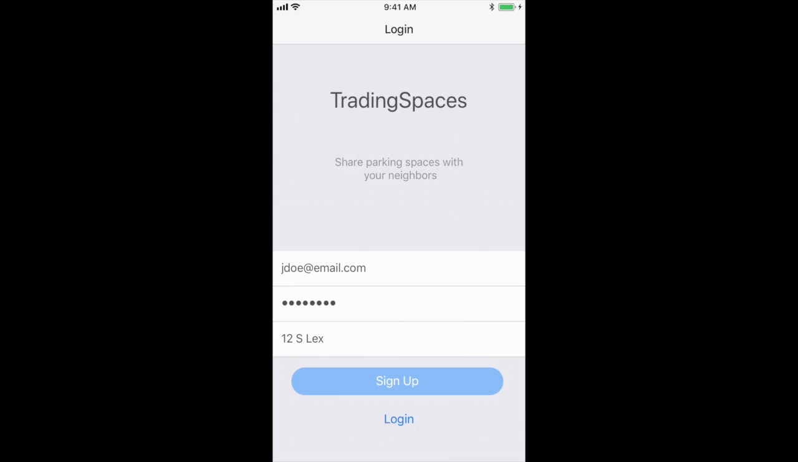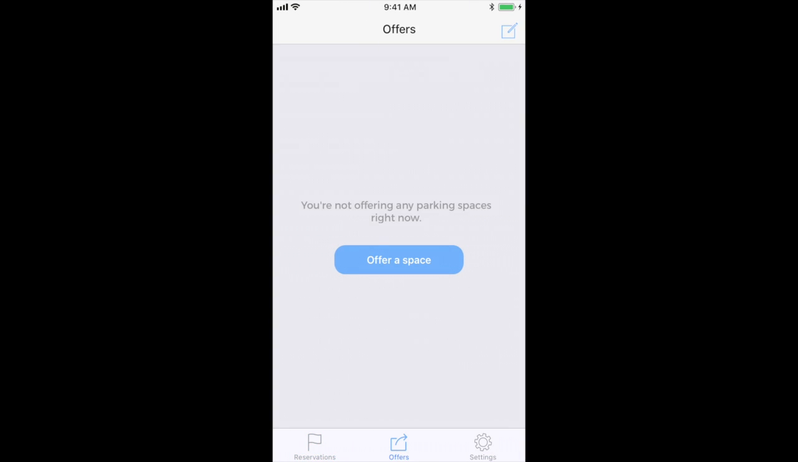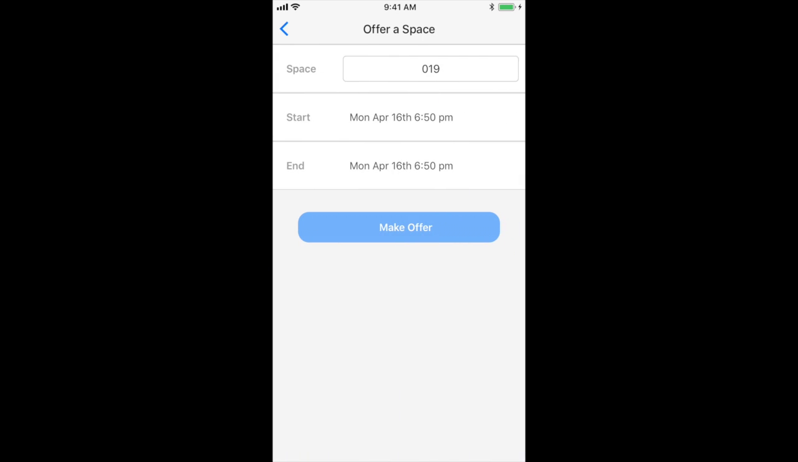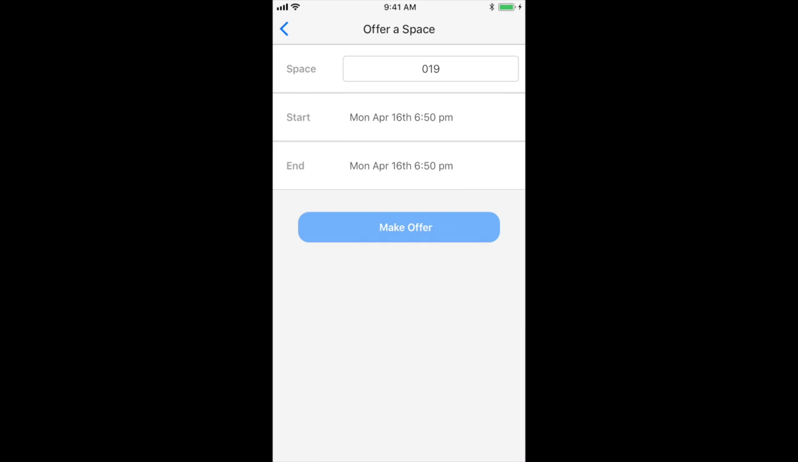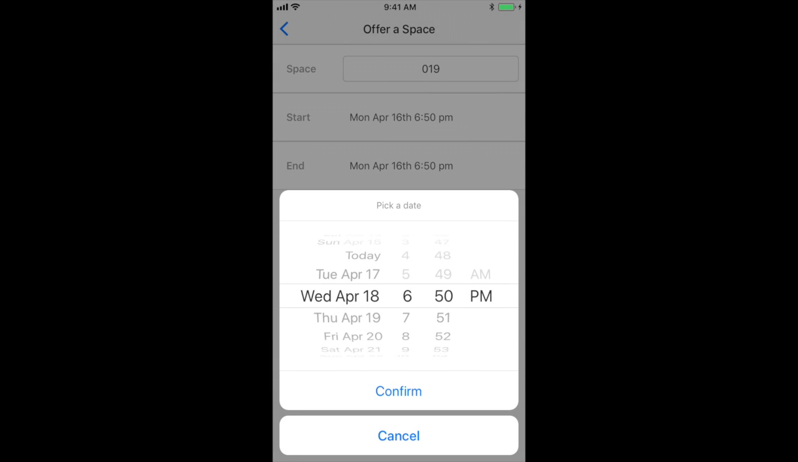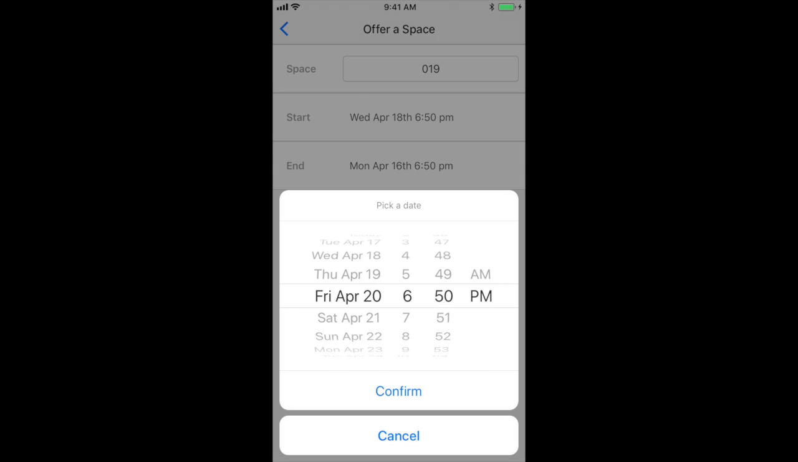John will open the Trading Spaces app and log in. Once John logs in, he can go to the offers page and he can offer a space to Sally. In this case, John only owns space 19, so he's going to offer space 19 and then select the dates that he'd like to offer it for. Say he'd like to offer it for the weekend, so how about Friday, April 20th until Sunday, April 22nd